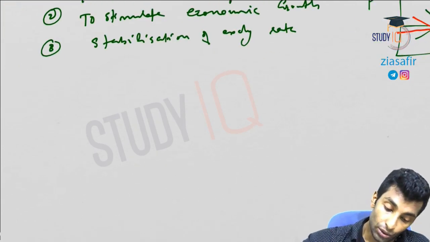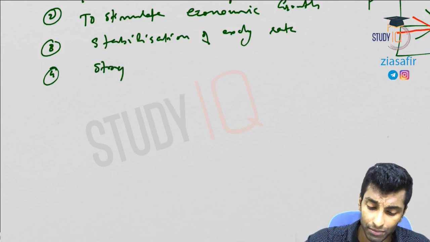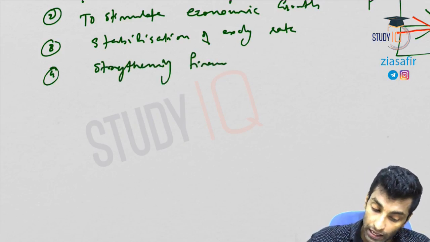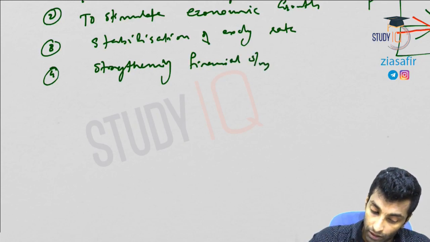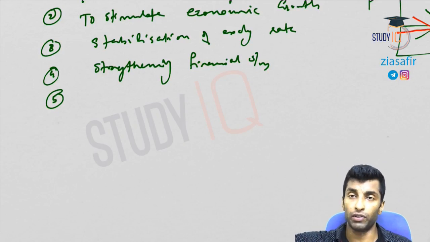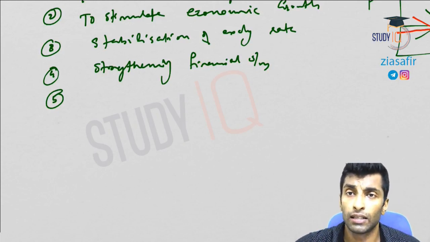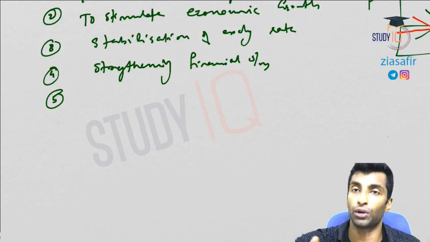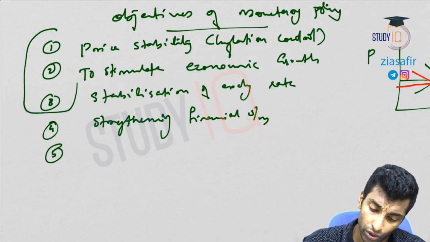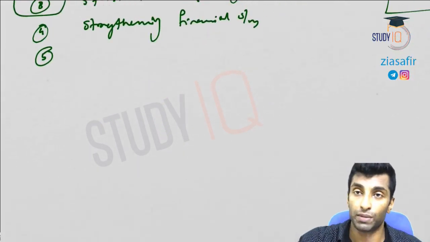Okay, so the fourth one, strengthening the financial system. And then employment generation, and all this you can write. Poverty alleviation, all this can be written, because it is all dealing with interest rates. So anything connected with growth you can actually write here. Okay, so the fundamental two-three objectives are what I want to tell here. These three are the most important, out of which the first two are the most important.